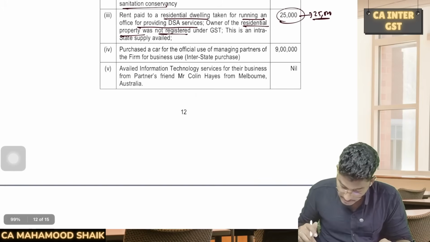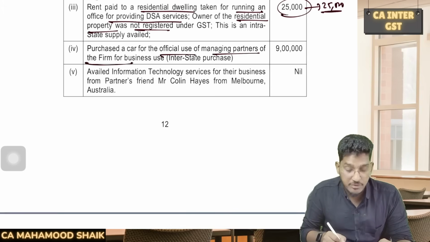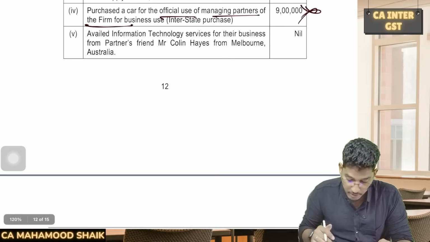Next, purchased a car for the official use of the managing partner of the firm for business use. ITC is blocked. Will ITC become available? No, ITC will be blocked.